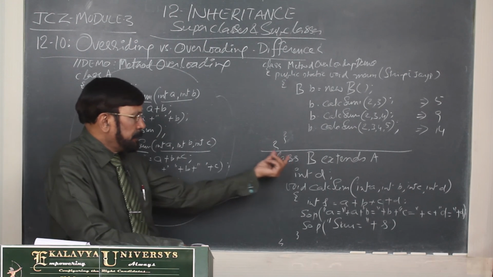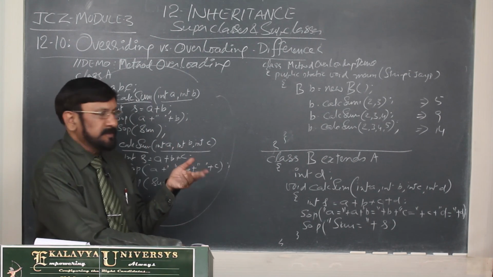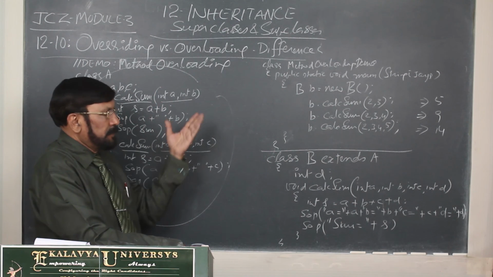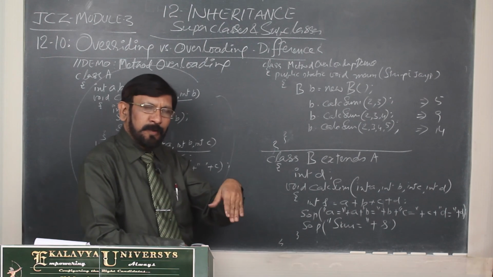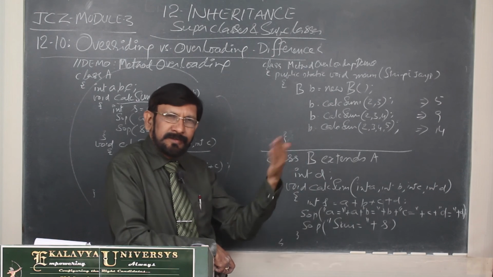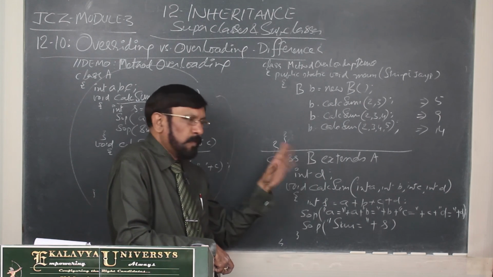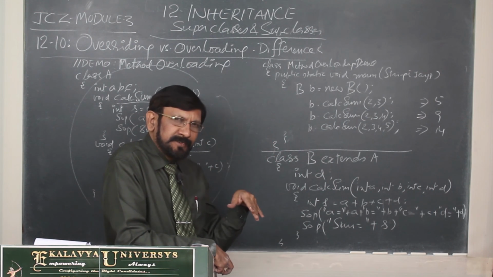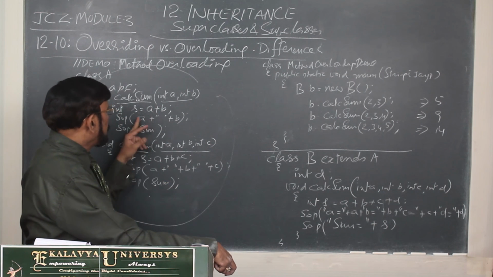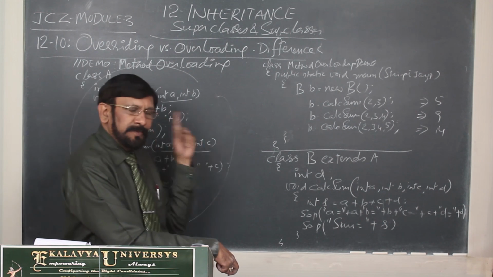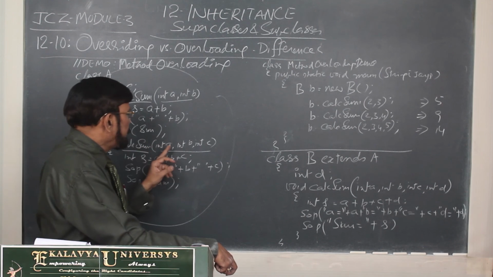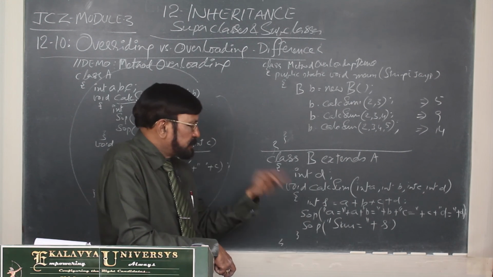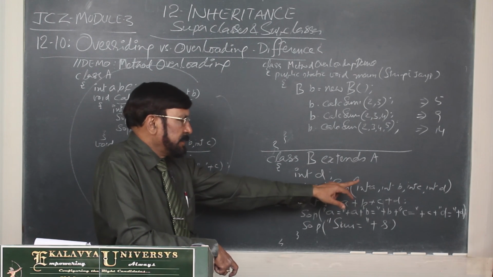So, B now has how many variables? A, B, C by inheritance, like your father's property, and D its own property, 4 variables. How many methods does it have? By inheritance 2 methods, calculateSum(int, int) and calculateSum(int, int, int), and by its own calculateSum(int, int, int, int).